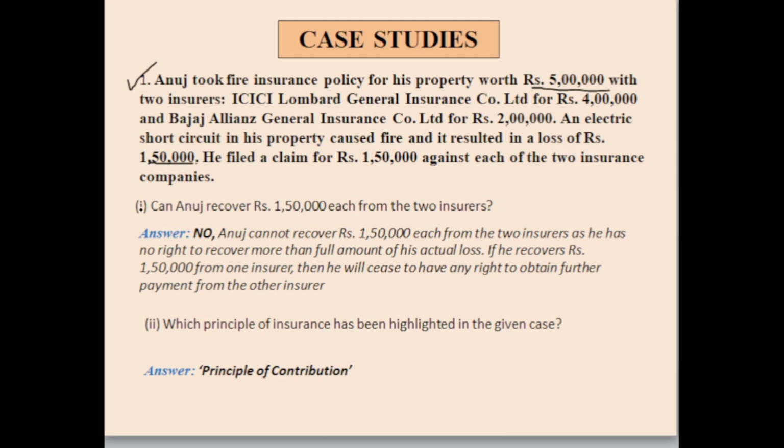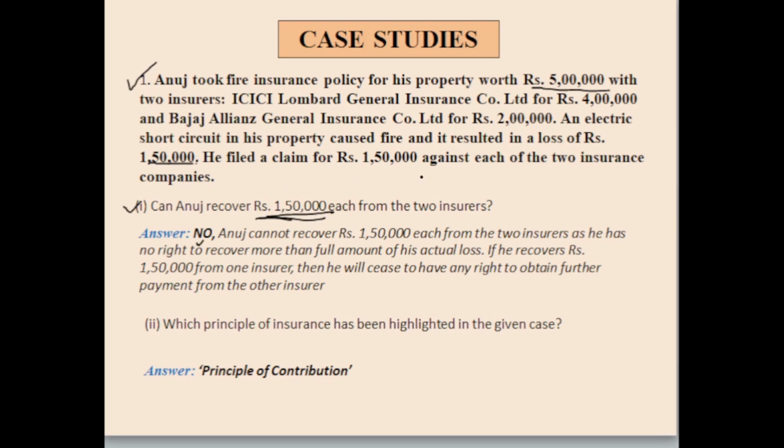So what type of questions will they be asking you? They might ask you, first question, can Anuj recover ₹1,50,000 each from the two insurers? So the answer will be no. Anuj cannot recover ₹1,50,000 from each of the two insurers. He can get it only from one insurer.